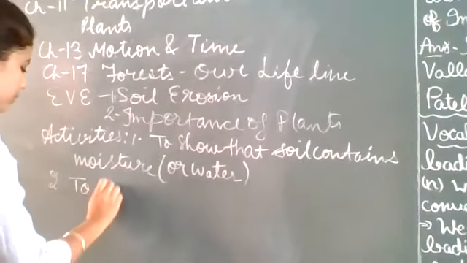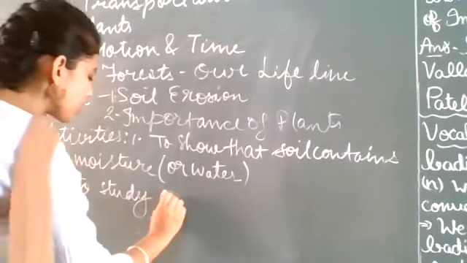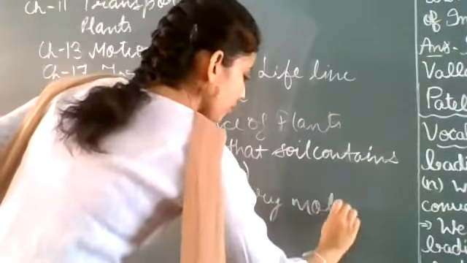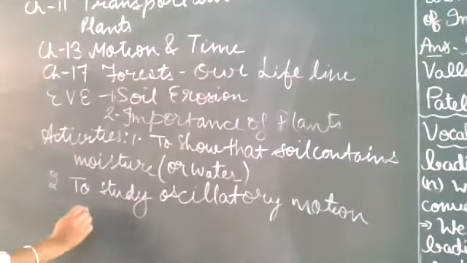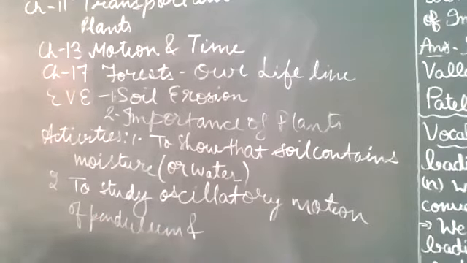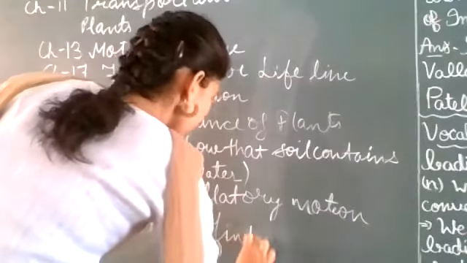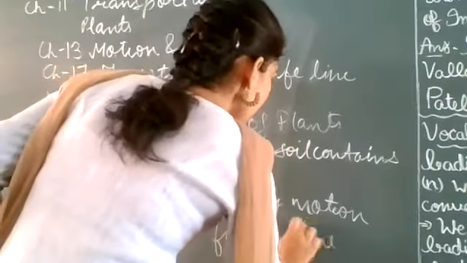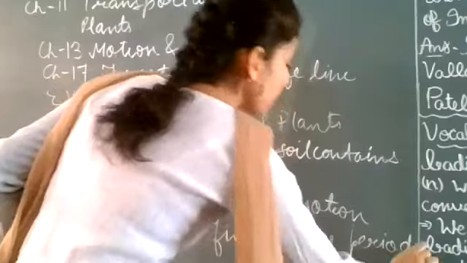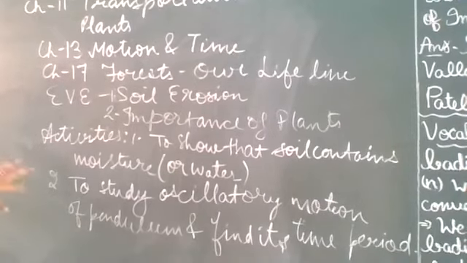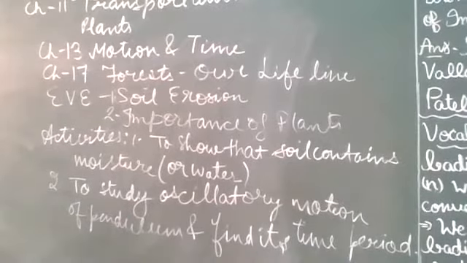To study oscillatory motion of pendulum and find its time period. We will perform this activity and then we will find the time period. That means the time taken to complete one oscillation. That is the time period. In detail we will study when we will perform this activity. Both activities we have to perform in the lab.